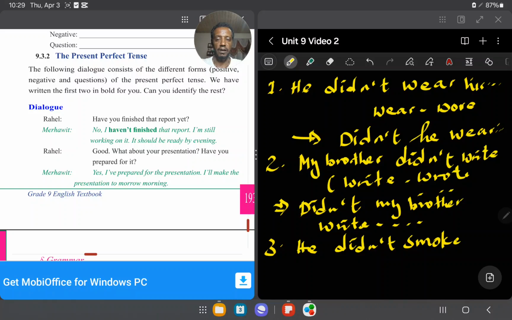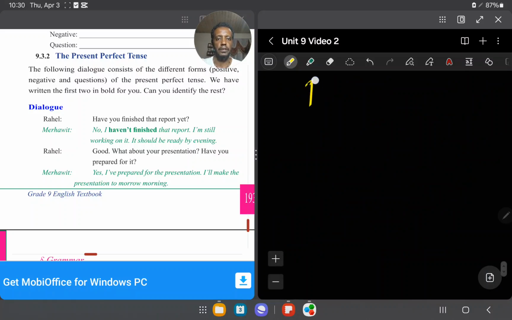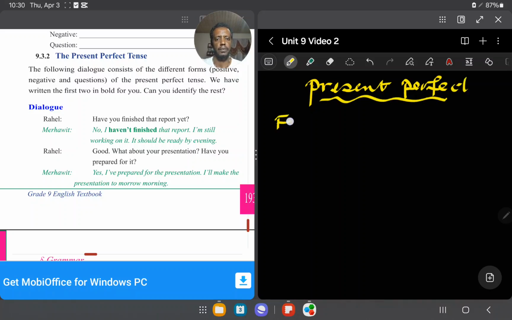You must remember this form well. I told you last time, has or have then V3 form. This is the form.